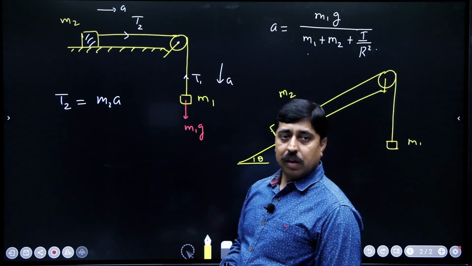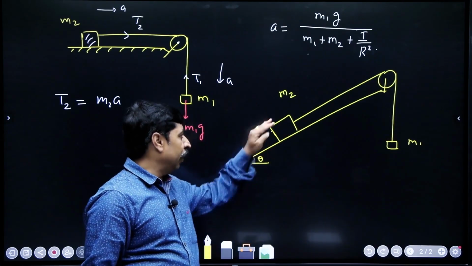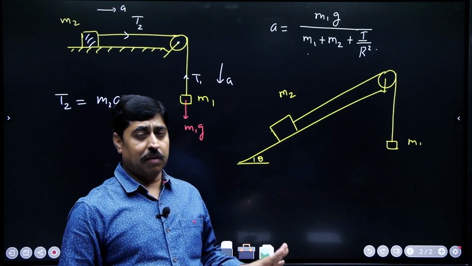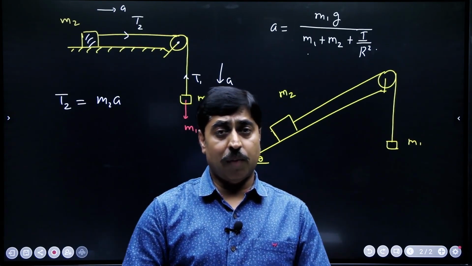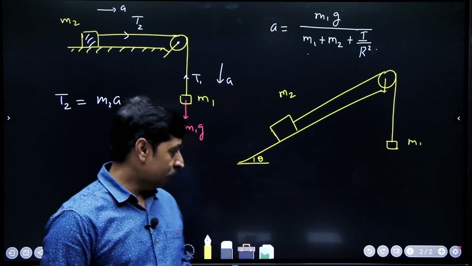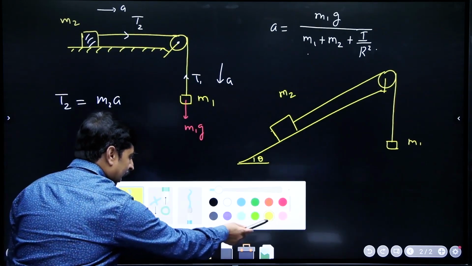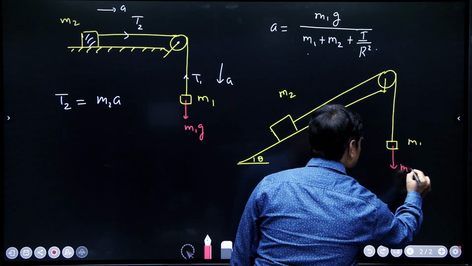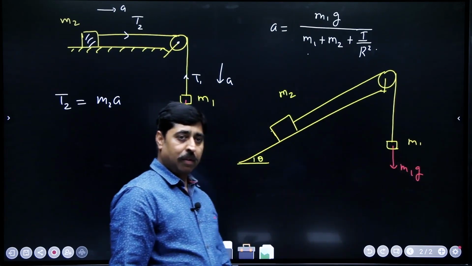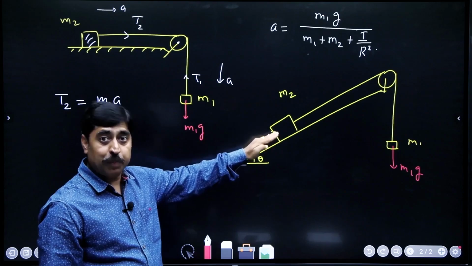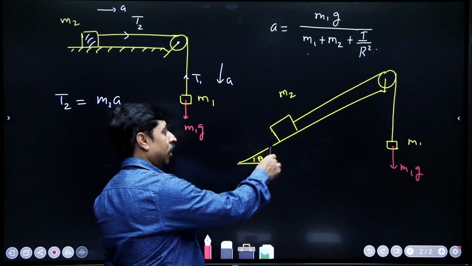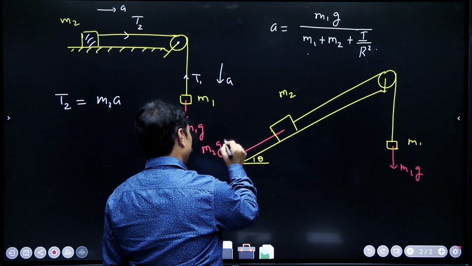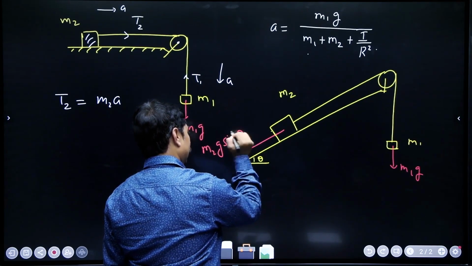Now, students, there is no friction between the block and the incline. In this particular case, some of you might get confused about the direction of motion of the system. This is how you can easily decide the direction of motion of the system. M1g is the force which is trying to run the system. But this particular block has a component of weight which is trying to run it in the other direction.